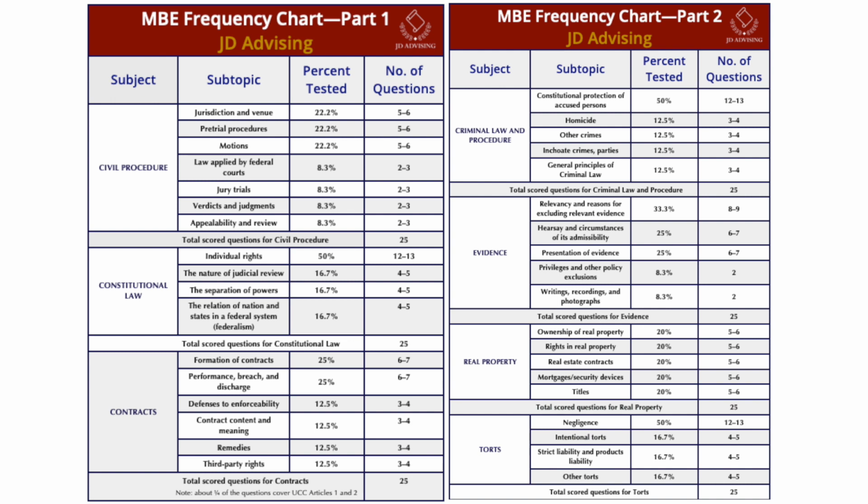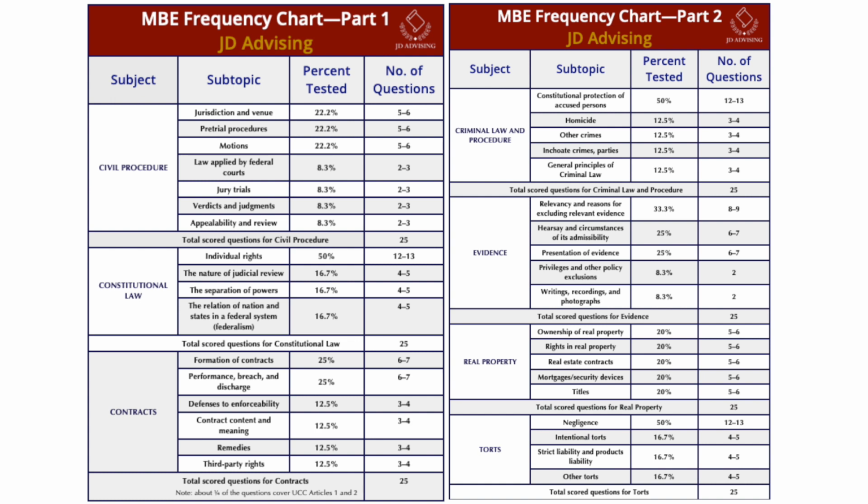Look at contracts. The topics within it are formation of contracts, performance, breach, and discharge, defenses to enforceability, contract content and meaning, remedies, and third-party rights. And the chart tells us that formation and then performance, breach, and discharge are tied for first place. Those topics each receiving 6 to 7 scored questions, or 25 total percent of your contracts questions.